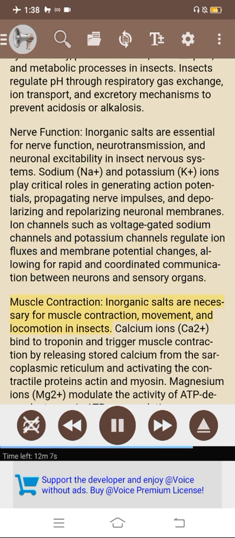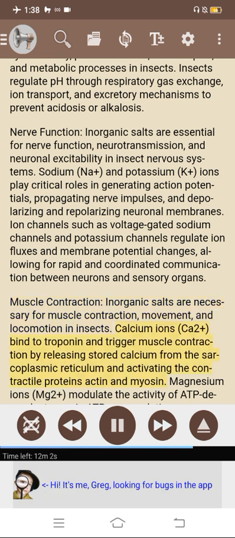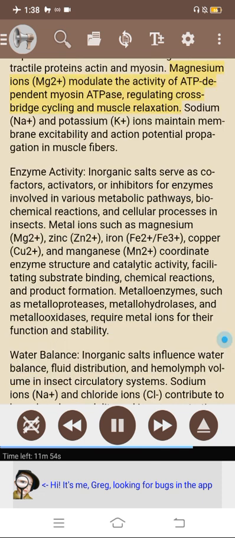Muscle contraction. Inorganic salts are necessary for muscle contraction, movement, and locomotion in insects. Calcium ions (Ca2+) bind to troponin and trigger muscle contraction by releasing stored calcium from the sarcoplasmic reticulum and activating the contractile proteins actin and myosin. Magnesium ions (Mg2+) modulate the activity of ATP-dependent myosin ATPase, regulating cross-bridge cycling and muscle relaxation. Sodium (Na+) and potassium (K+) ions maintain membrane excitability and action potential propagation in muscle fibers.